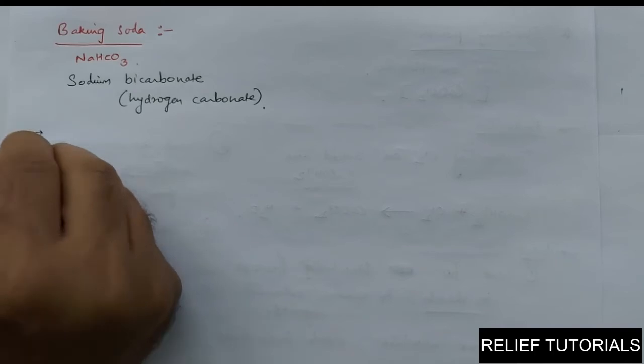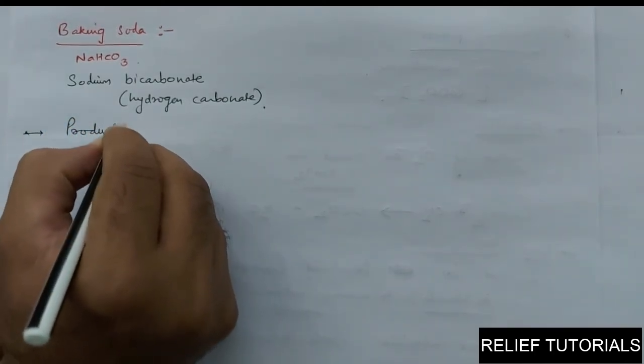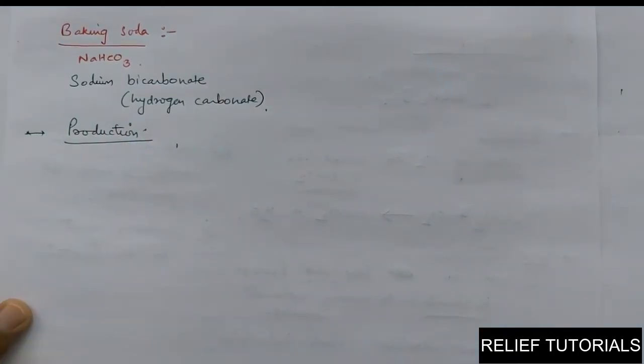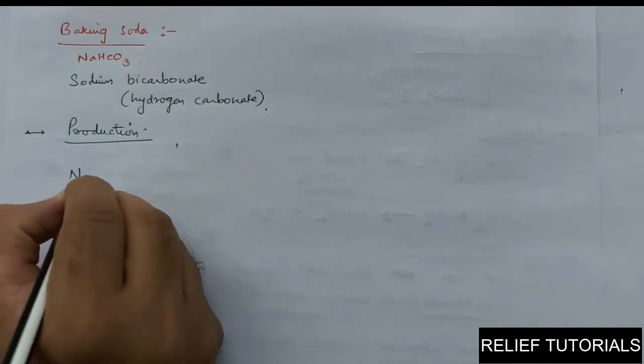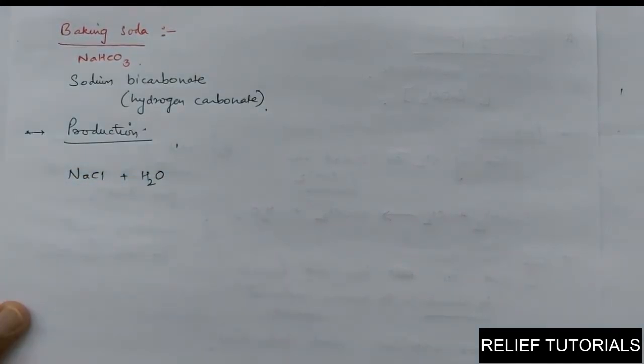Okay, it is prepared. What is the production method? It is somewhat complicated to remember. First of all, you have to take brine. Brine means aqueous solution of NaCl.